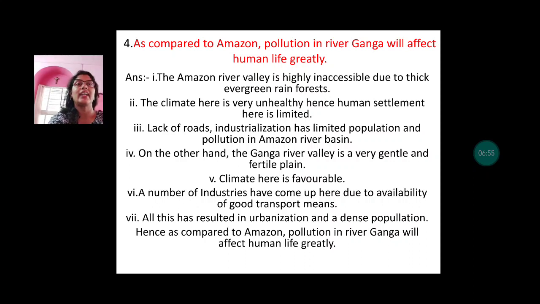On the other hand, the Ganga River Valley is very gentle and a fertile plain. Climate too is favorable here. A number of industries have come up due to availability of good transport means. All this has resulted in urbanization and a dense population. Hence, as compared to Amazon, pollution in the river Ganga will affect human life greatly.